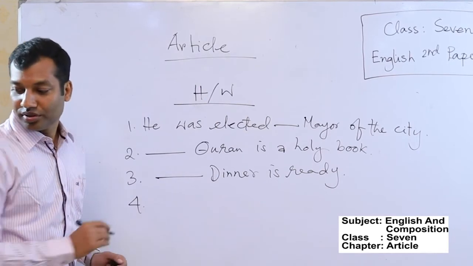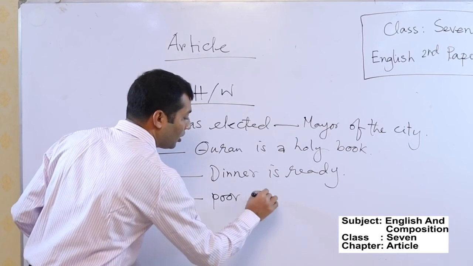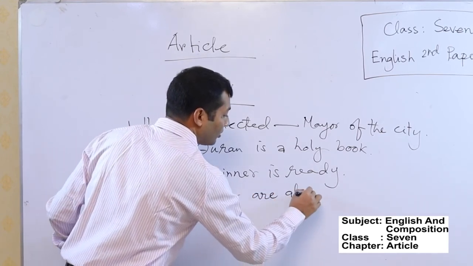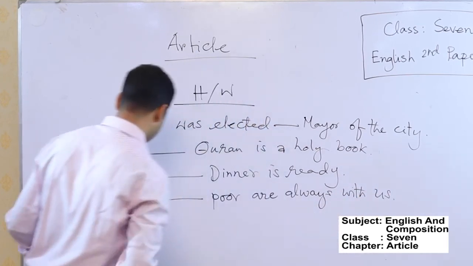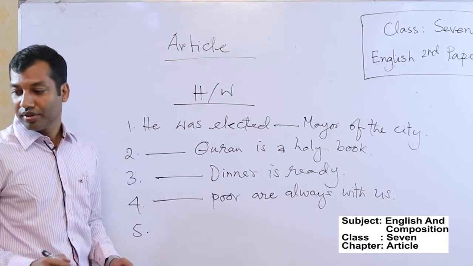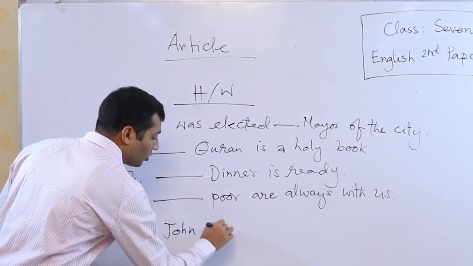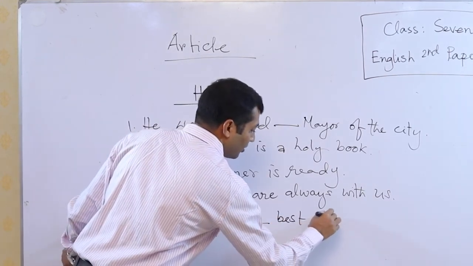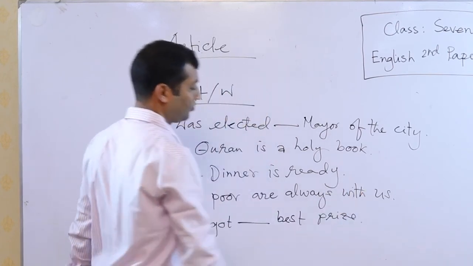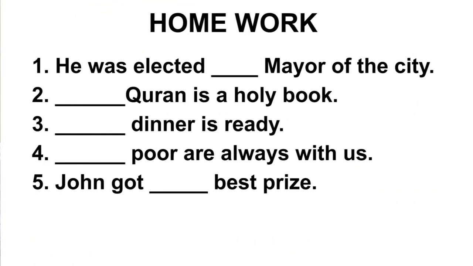Number 4, poor are always with us. Number 5, John got best prize. So do the homework at home and have it checked by your subject teacher after the school reopens.